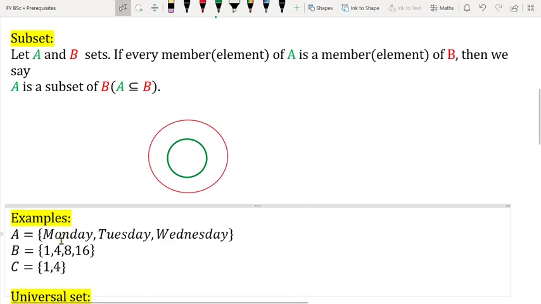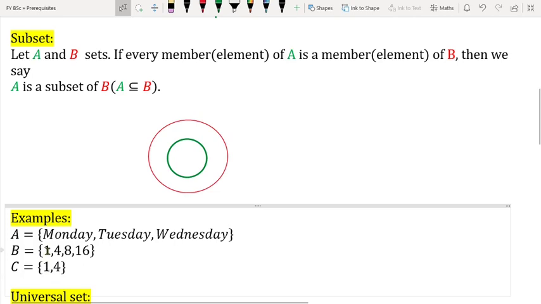Is that clear? Now similarly, what does B contain? 1, 4, 8, 16. What does C contain? 1, 4. So is every member of B present in C?